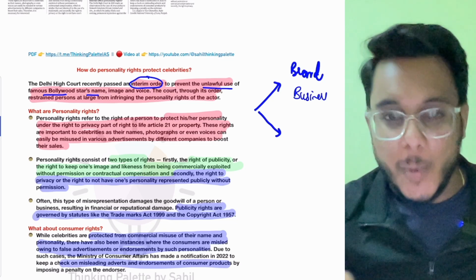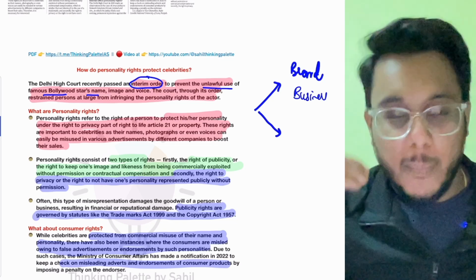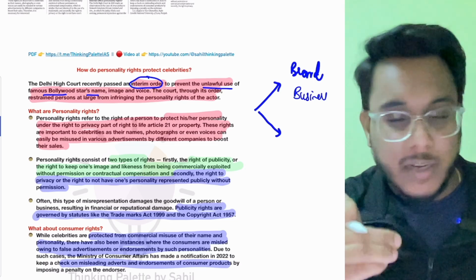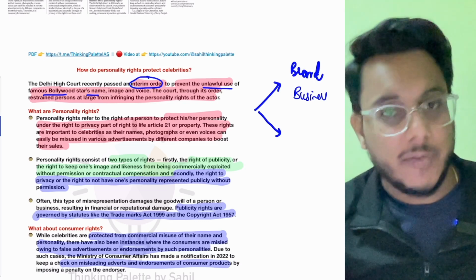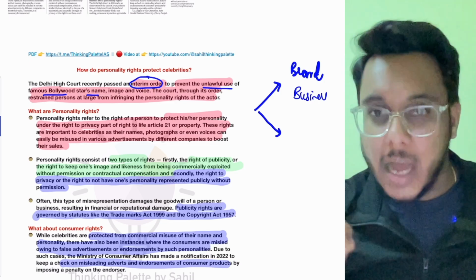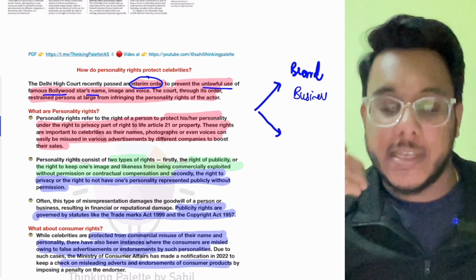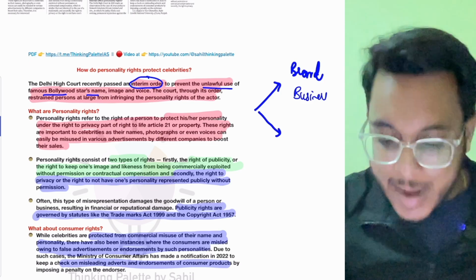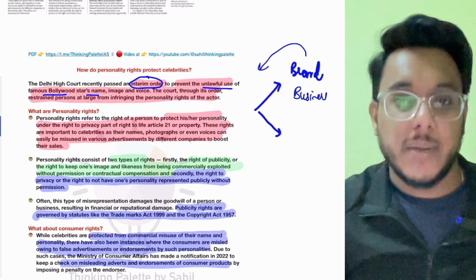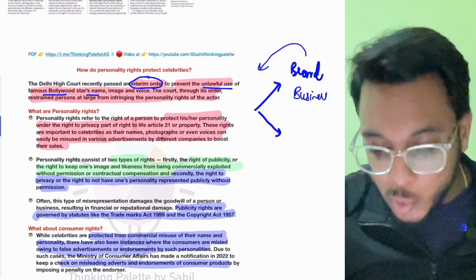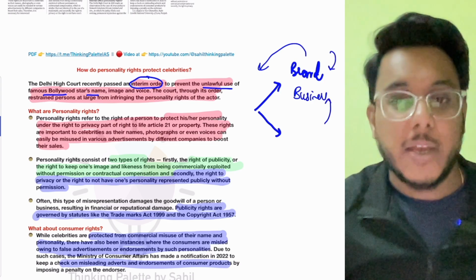For example, tomorrow I will make a poster, and in that poster I will show that Amitabh Bachchan was watching our Thinking Palette newspaper analysis video, and I say that Amitabh Bachchan learns all the current affairs from Thinking Palette. You should also subscribe to the channel. So what I have done is use the brand value of that celebrity. I have used that celebrity's image to endorse my own brand.